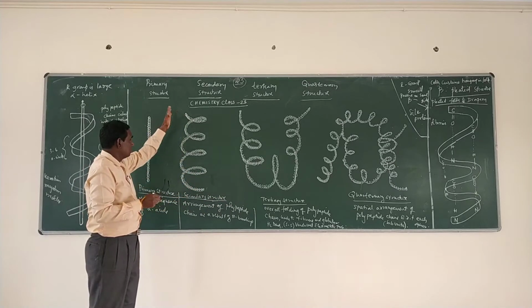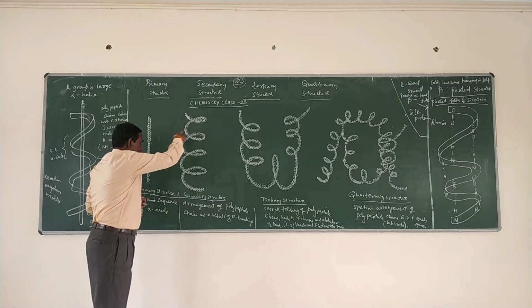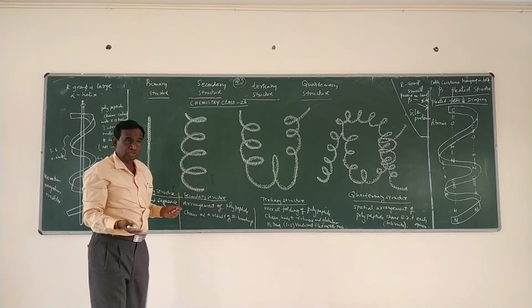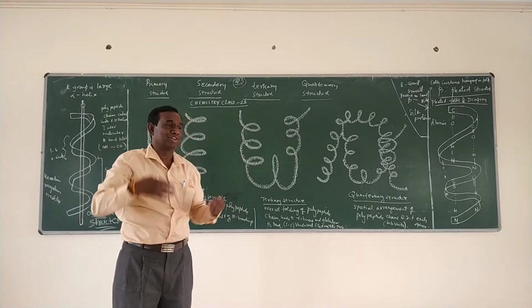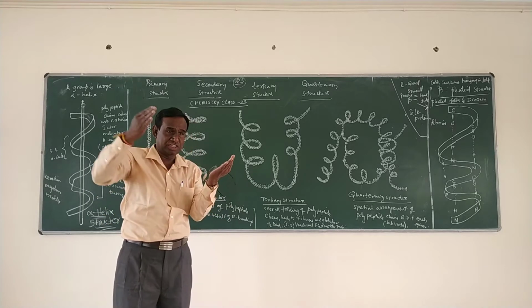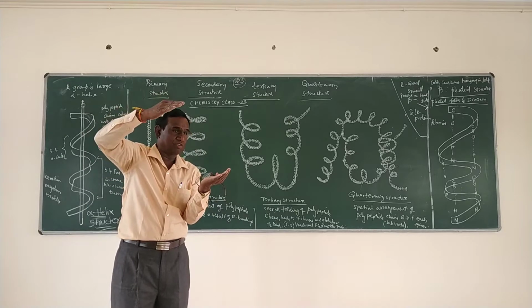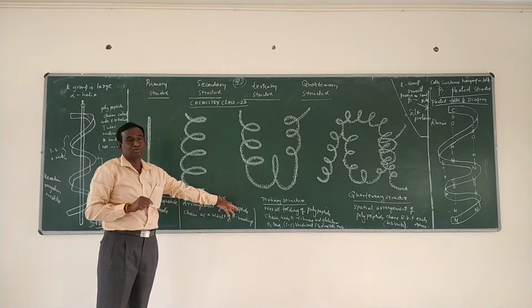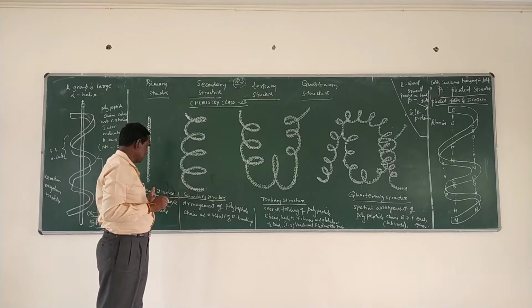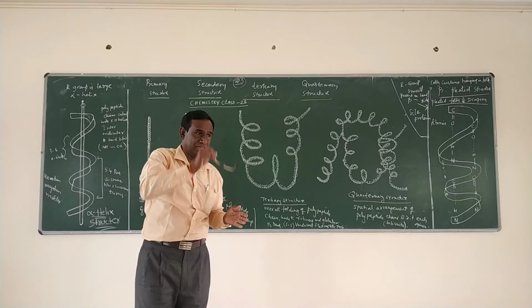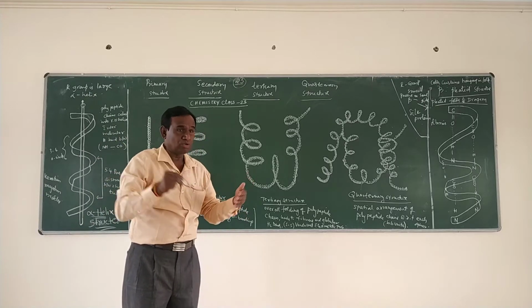Polypeptide chains are arranged due to the formation of hydrogen bonding. One polypeptide chain is linked to another polypeptide chain with which type of force? Hydrogen bonding. So in the secondary structure, the polypeptide chains are arranged in a definite way with respect to hydrogen bonding.